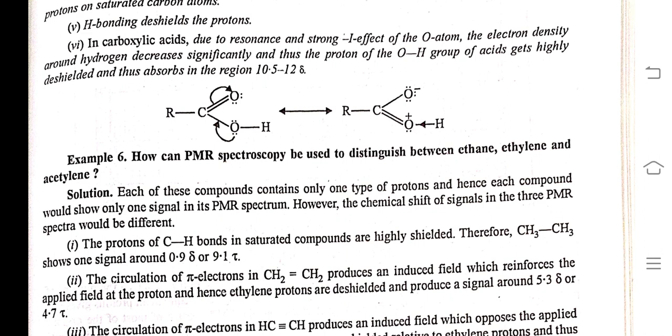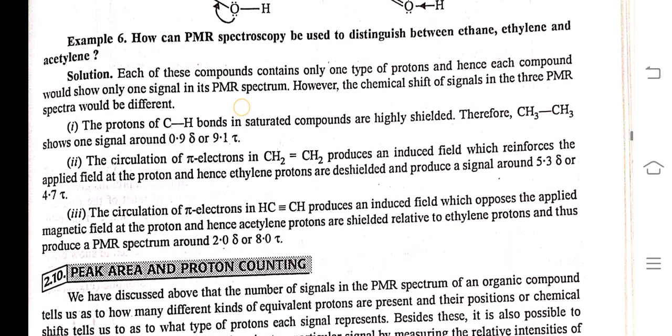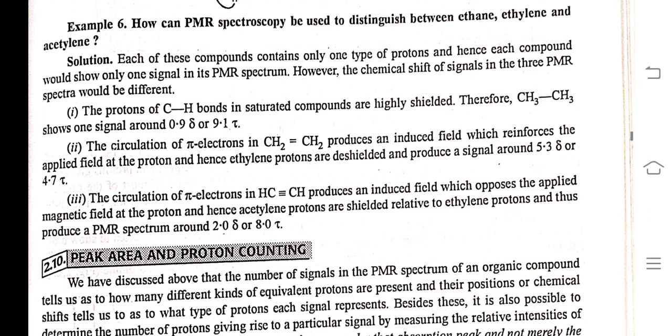Example 6. How can PMR spectroscopy be used in distinction between ethane, ethene, and acetylene? Each of these compounds contains only one type of proton, and hence each compound would show only one signal in its PMR spectrum. However, the chemical shift of the signal in the three PMR spectra would be different.